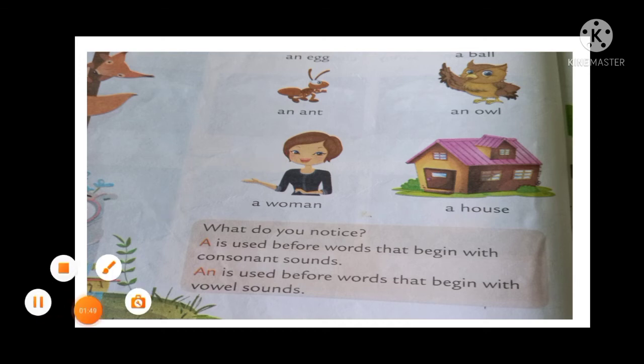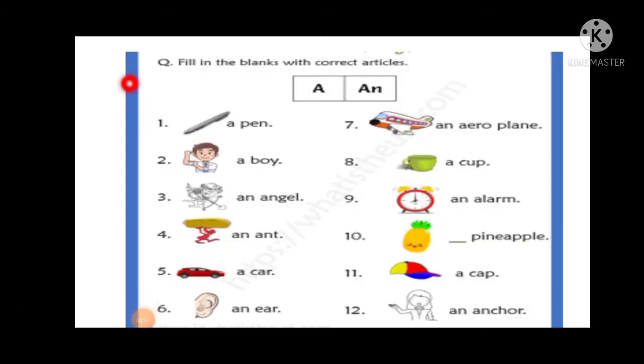Understood? Okay students, for the A and AN articles I have prepared one more exercise, that is the extra exercise. So let's do it. So first one is pen, a pen, boy, a boy. So these two have a consonant sound, that's why we have put a. Angel, an angel, ant, an ant. So here the vowel sound is there, that's why we have put an.